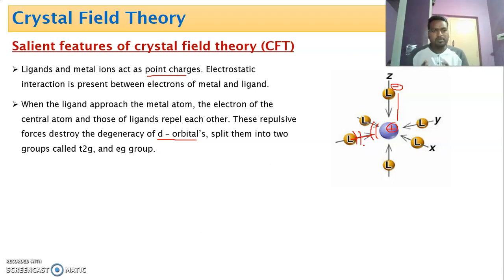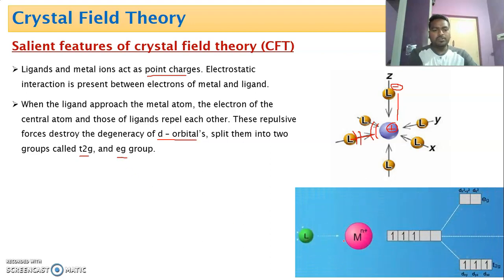So repulsion takes place, and this repulsion leads to splitting of d orbital into two, that is T2g and Eg orbitals. You just look here, when ligand approaches the central metal atom, before that, all the d orbitals of the central metal atom are of equal energy.